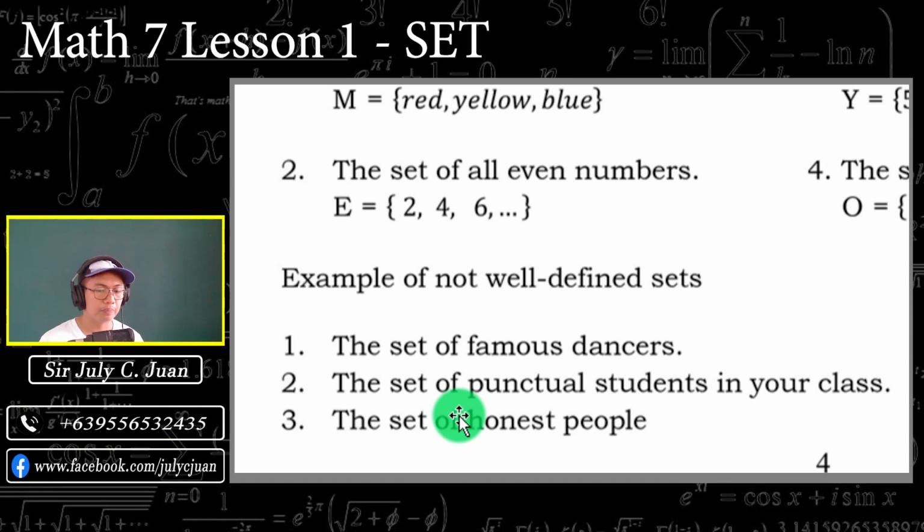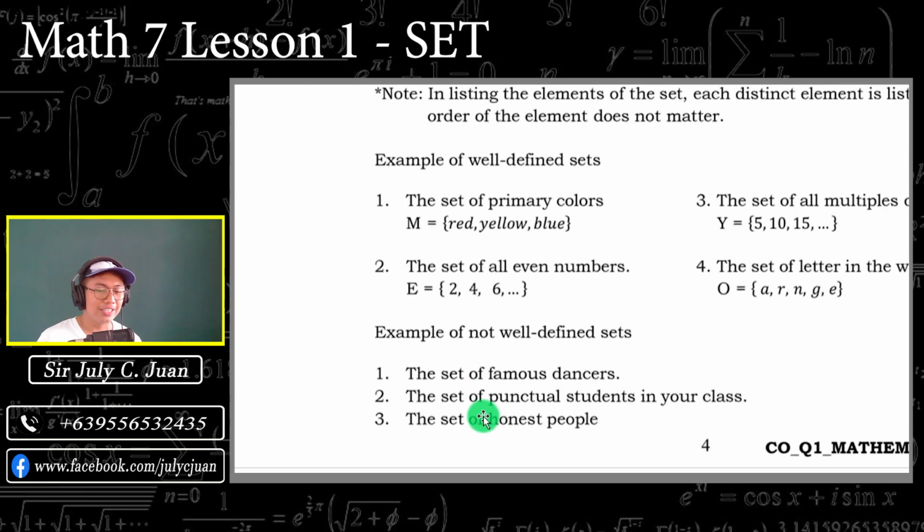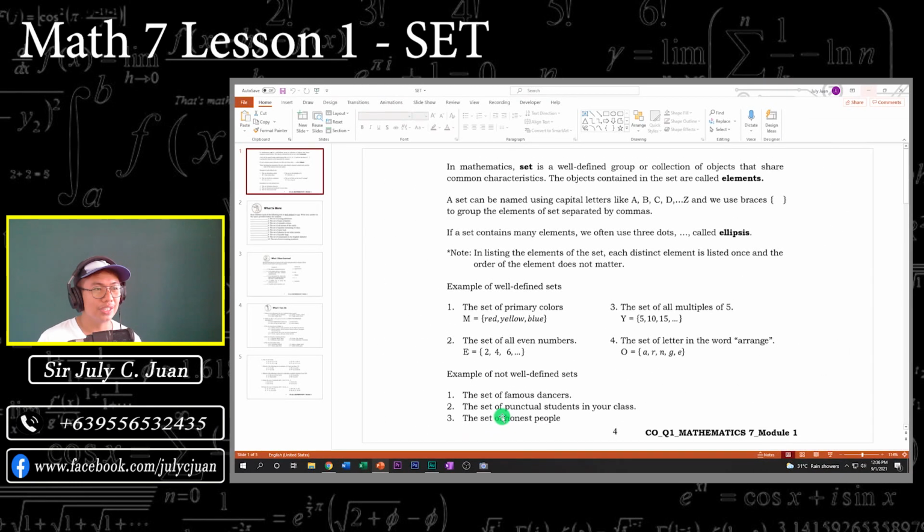Number 3, the set of honest people. Kahit kabilang ako dyan, syempre, hindi naman natin alam. Joke ba yun, sir? So, hindi naman natin alam kung sino-sino lahat ng mga honest people. That's why it is not well defined.